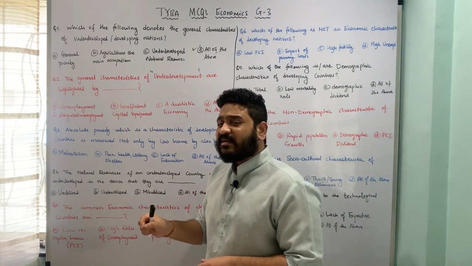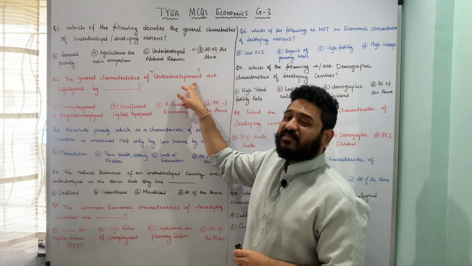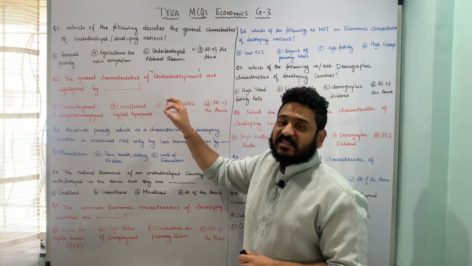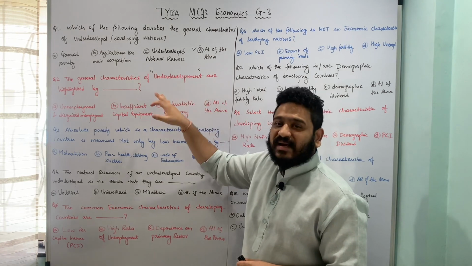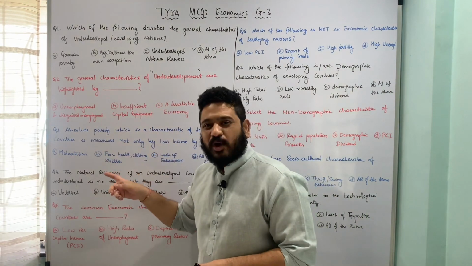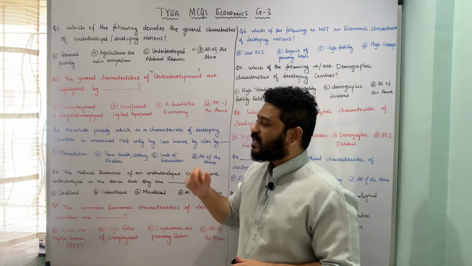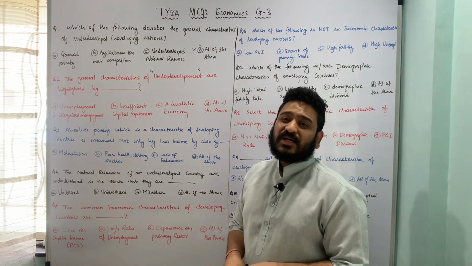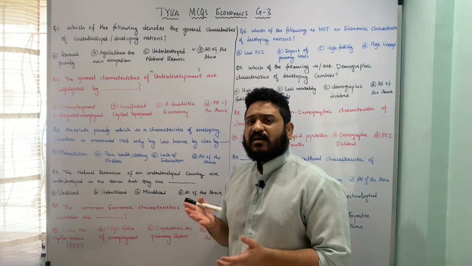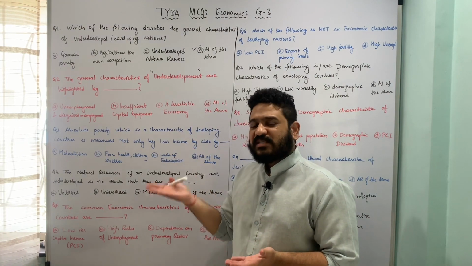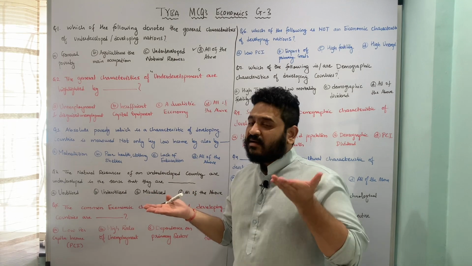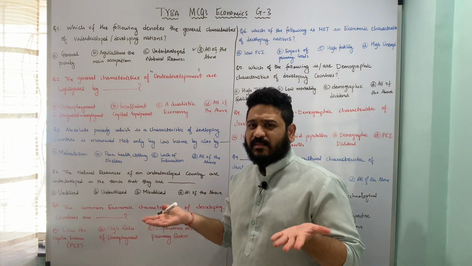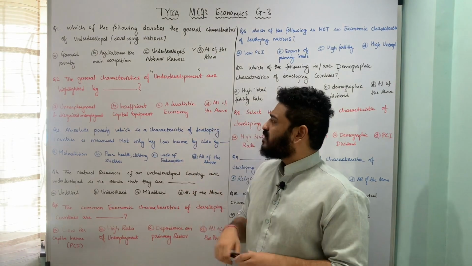The general characteristics of underdevelopment are highlighted by dash. The first is unemployment or disguised unemployment. The second is insufficient capital equipment. The third is dualistic economy. That means there is existence of a subsistence based economy at one end and a very robust economic system on the other end, usually a rural and urban setup to be very precise. And the last is all of the above.